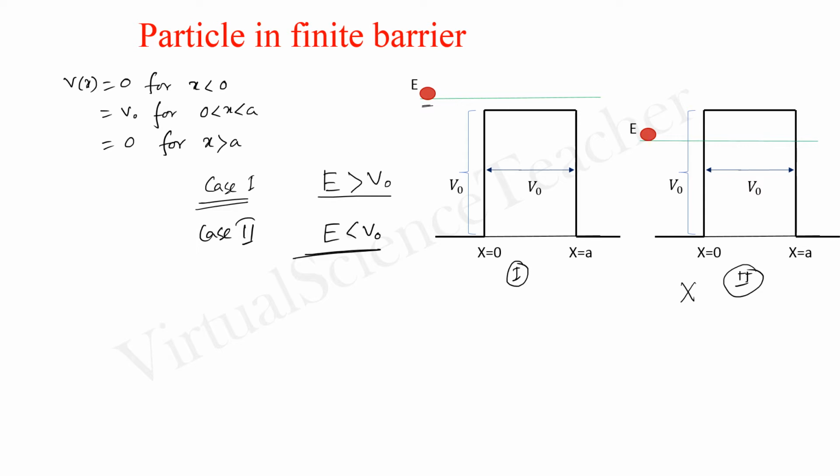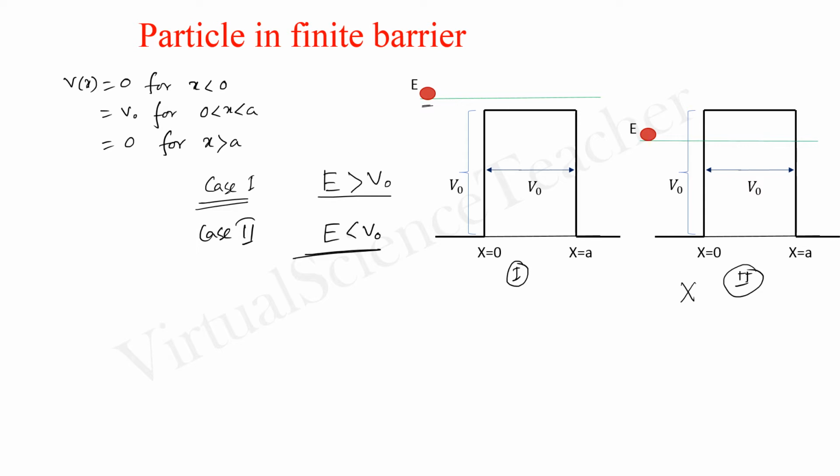But in quantum mechanics this is possible, because in classical physics the particle is treated as a particle, and the particle must have energy greater than the barrier to overcome it. But in quantum mechanics, the particle is considered as a wave, so the wave can propagate even though the energy is less than the potential barrier.